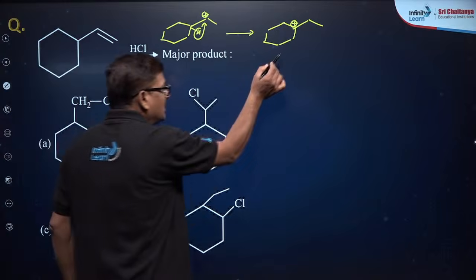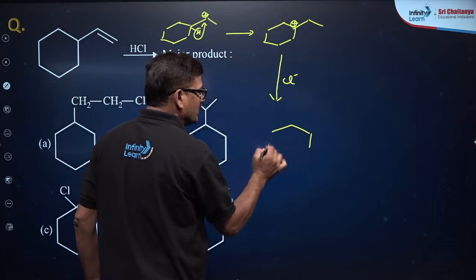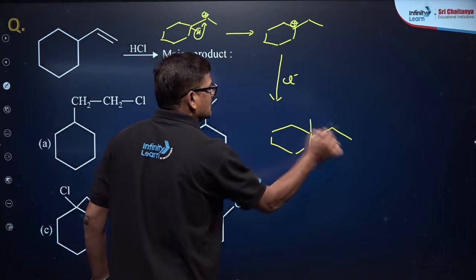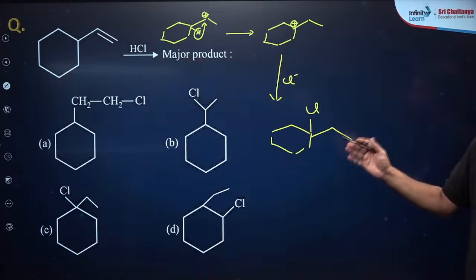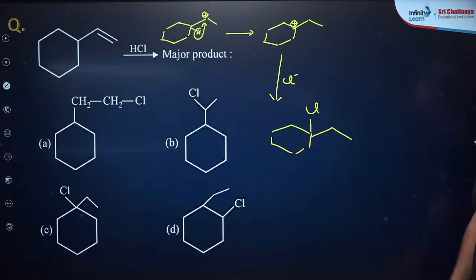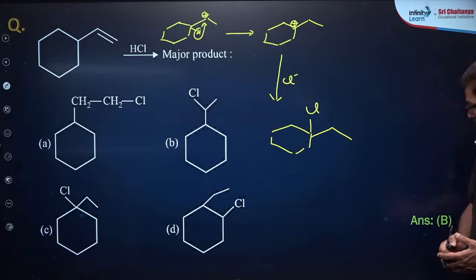So when it is treated with the Cl minus, you will be getting a structure like this, Cl. So the answer for this question is going to be C, right? Bacho, clear? Answer is going to be C, not D. C, it is a rearrangement reaction.